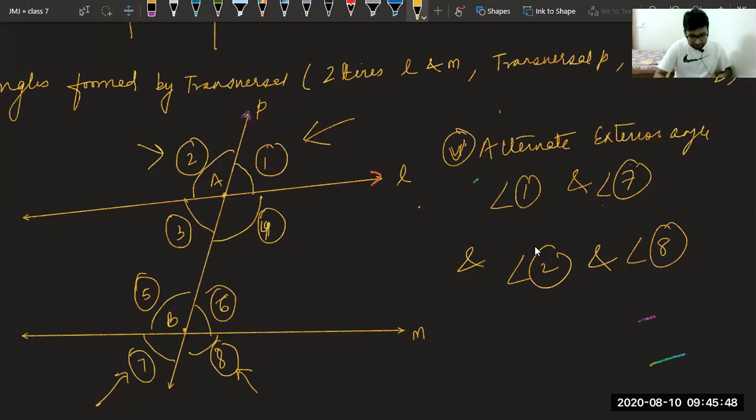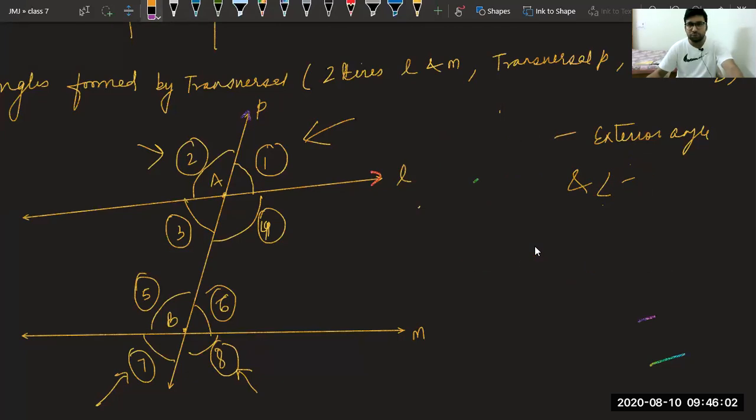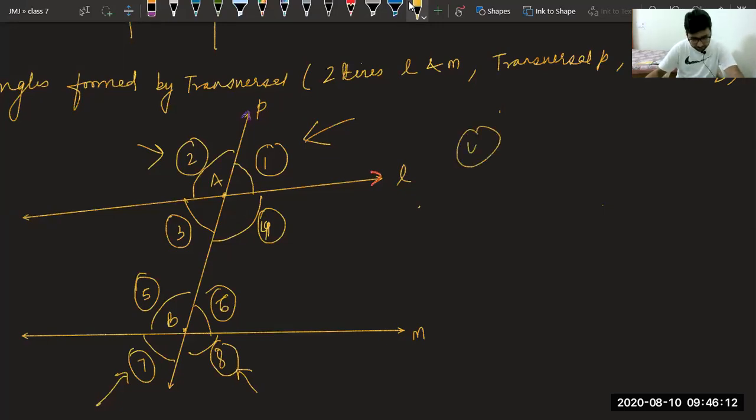Now, last part, pairs of interior angles on the same side. The last part is the sixth part, the last kind of angle. Let's see that also. We will revise all this tomorrow also. So I request you all to go through all these things and come prepared tomorrow. The last part is,